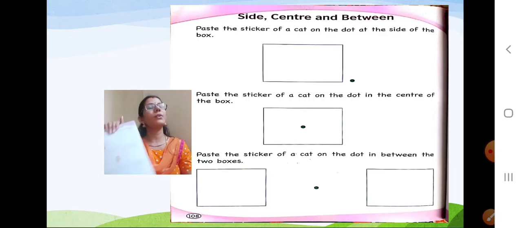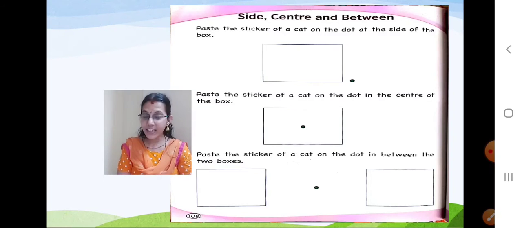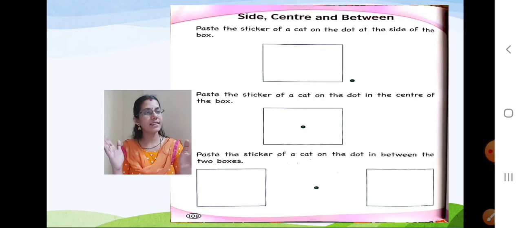Understood? Okay. Now, read the heading. Side, center and between. One more time. Side, center, between. Understood?